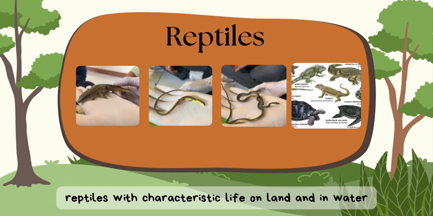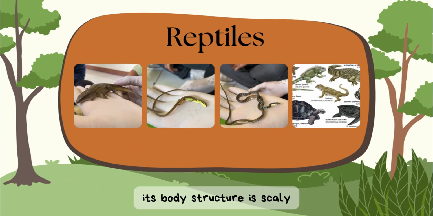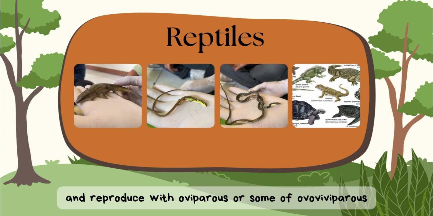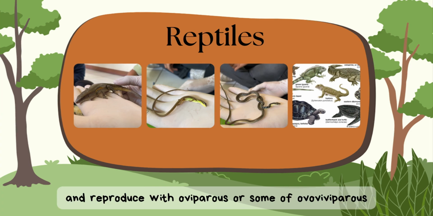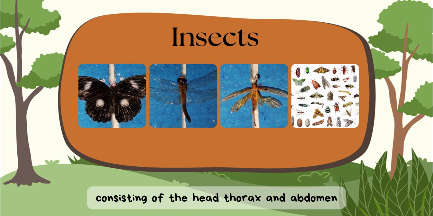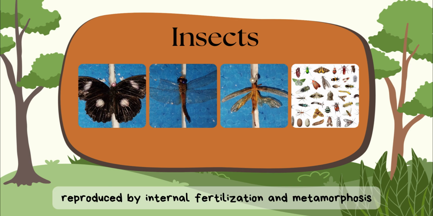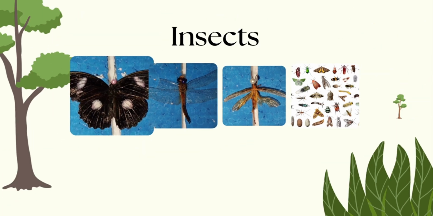Reptiles have the characteristic of living on land and in water. Their body structure is scaly, cold-blooded, vertebrate, and they reproduce by oviparous or some ovoviviparous. Insecta have a segmented body consisting of the head, thorax, and abdomen, with 2 pairs of wings and 3 pairs of legs, reproduced by internal fertilization and metamorphosis.